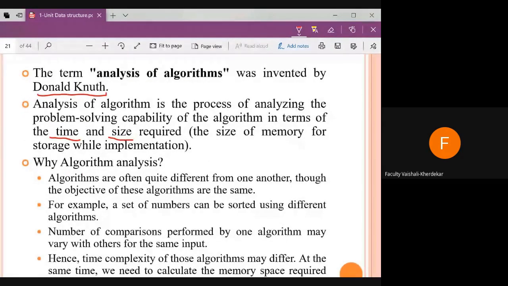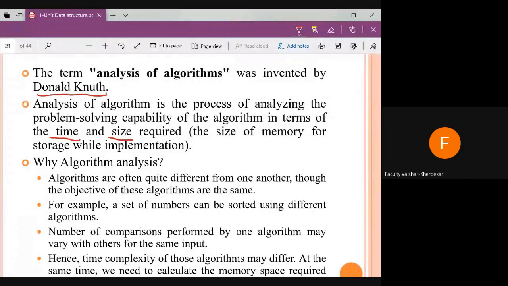See here, the examples given show that algorithms are different for performing the same task. To perform sorting, there are various algorithms. To perform searching, there are various algorithms. Again, to find the shortest path, there are various algorithms.